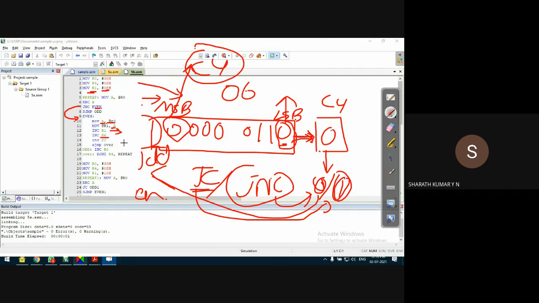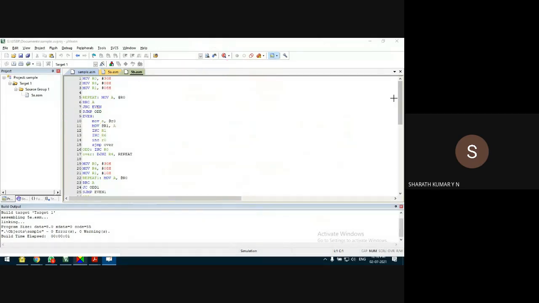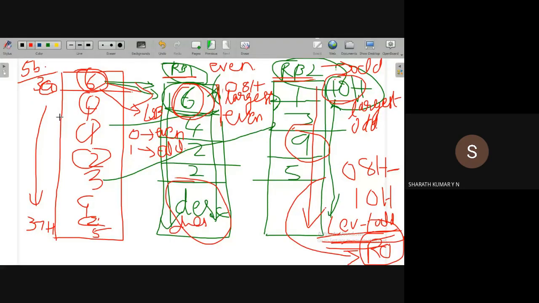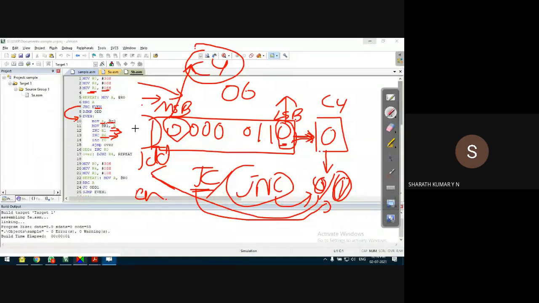Why R6 is because R6 gives the number of even numbers. And I'm using R0 in another program. R6 here gives the number of even. What is the idea, guys? Whenever carry is checked here, somewhere here, observe this, whenever carry is checked for even or odd, whether it is 0 or 1, I need to increment R6.